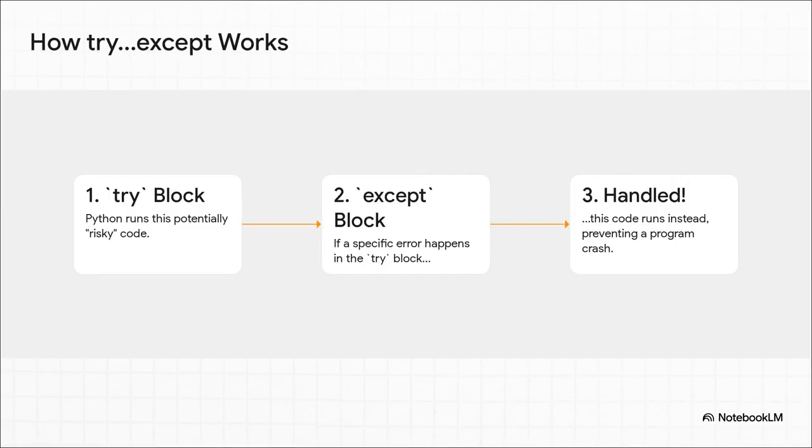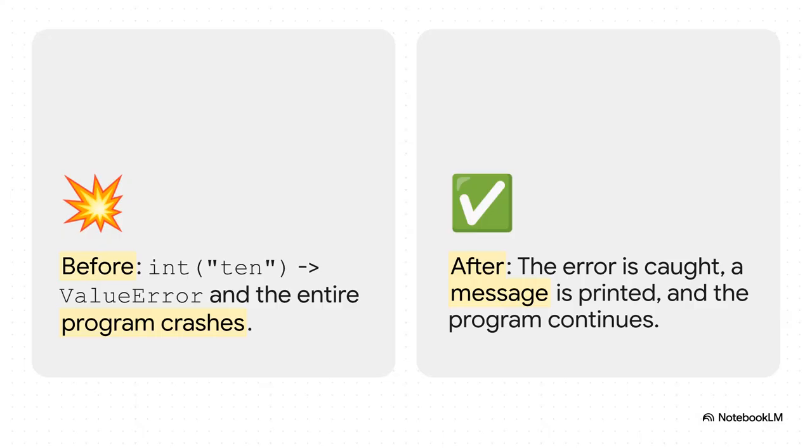It's actually pretty simple. You put the code that you think might fail inside the try block. Then you tell Python what to do in the except block if that specific error happens. If everything goes smoothly and there's no error, the except block just gets ignored completely. And just look at the difference this makes. On the left, without error handling, trying to turn the word "10" into a number crashes the entire program with a value error. Game over. But on the right, by wrapping that same risky code in a try except block, the error is caught, we print a helpful message, and the program just keeps on running. No crash, no drama. It's a total game changer.